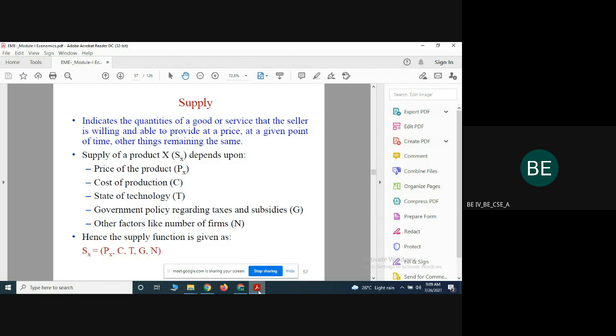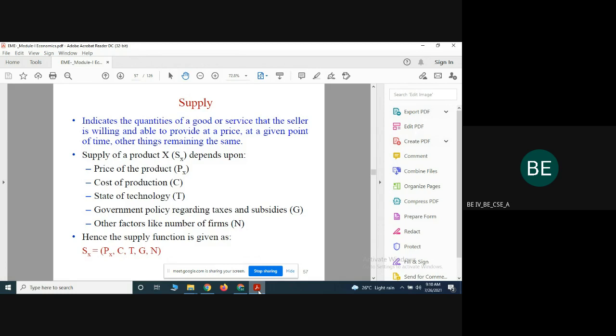The first one is the price of the commodity. Supply is positively related to the price of the commodity. For example, if the price of the product is reasonable, then the manufacturer is going to produce more of the product.